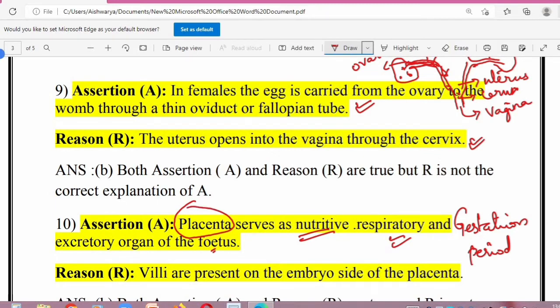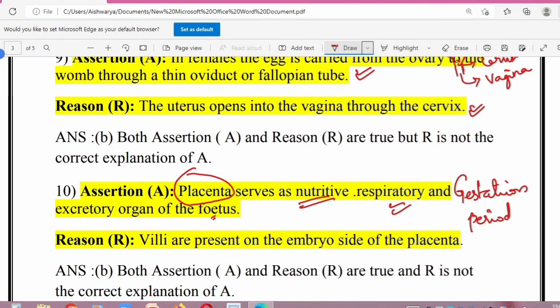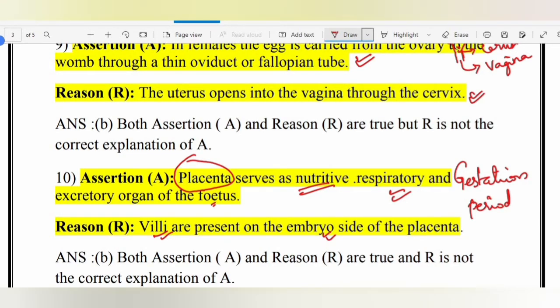Reason, villi are present on the embryo side of the placenta. So here you need to understand that villi are present on the embryo side. So yes, exactly. Villi are nothing but finger-like projections or brush-like structures which simply help in the more exchange or more absorption of the gases and nutrients by the embryo.